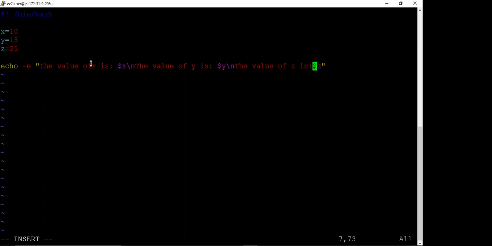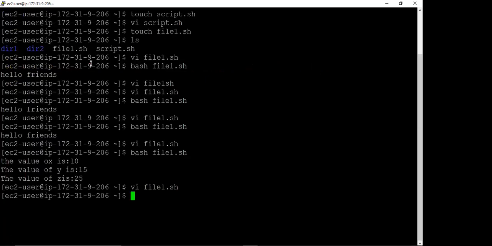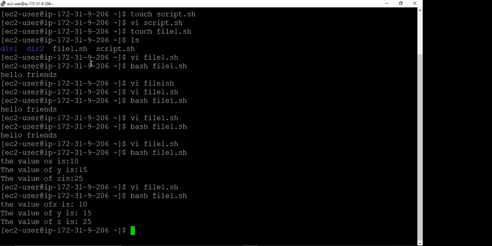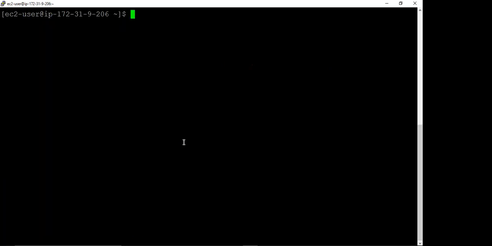And again we execute the same file. First save: escape, shift colon w q, enter. Okay, now see this result: the value of x is 10, the value of y is 15, the value of z is 25. So let me clear the terminal first and again go back to the file.